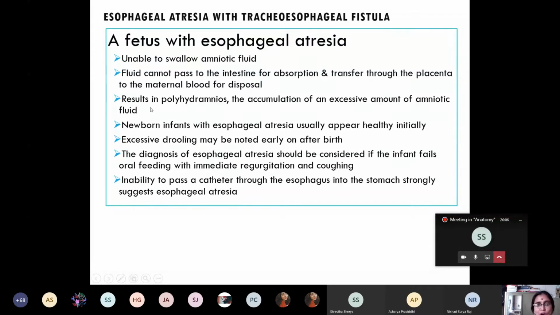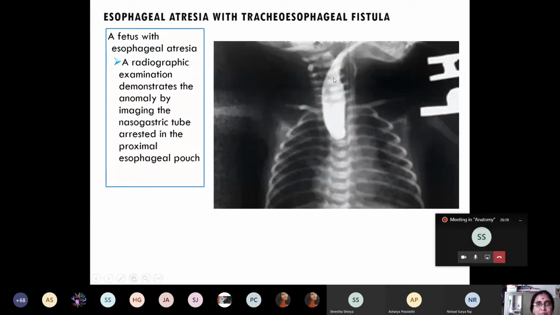If that baby gets born, then in the newborn infant with esophageal atresia, what will happen? Excessive drooling of the saliva with regurgitation, coughing, and vomiting. And because of the presence of this esophageal blind pouch, this is how it will appear in the esophageal atresia. Are you confident with the esophageal atresia and tracheoesophageal fistula?